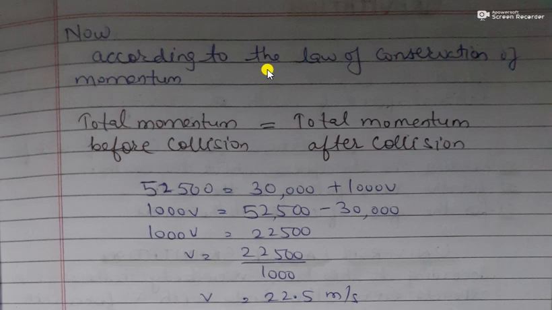Now, according to law of conservation of momentum, total momentum before collision would be equal to total momentum after collision. So we will keep the values calculated earlier here. Now we will obtain the velocity of car B as 22.5 meter per second.